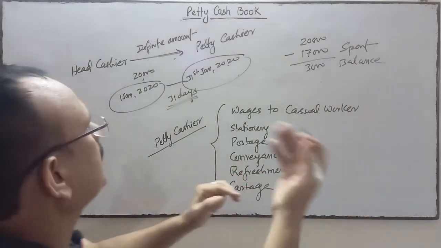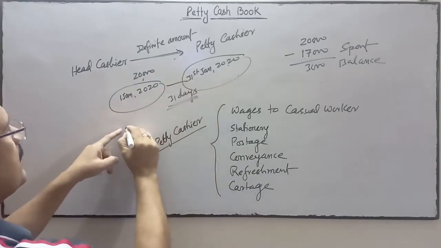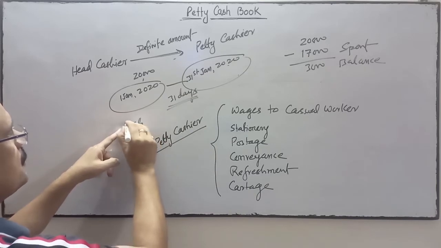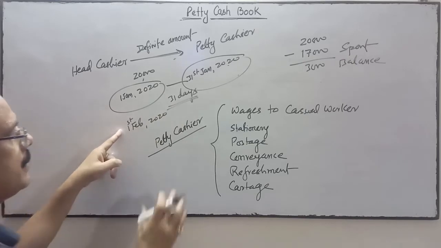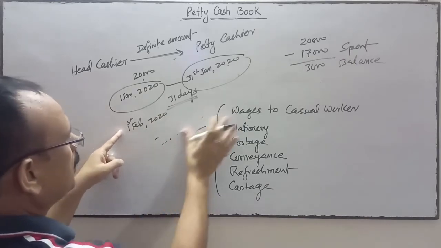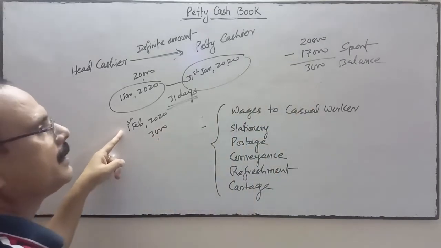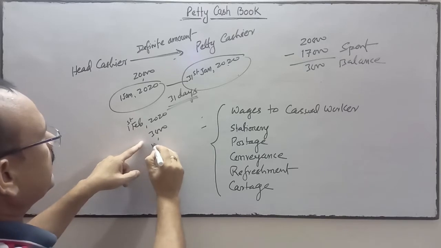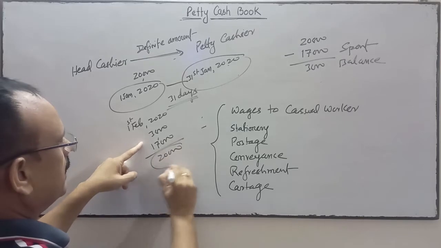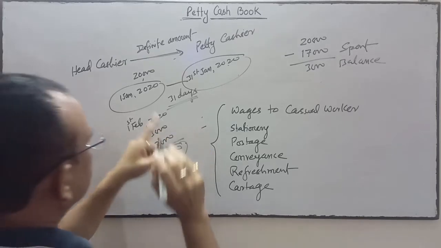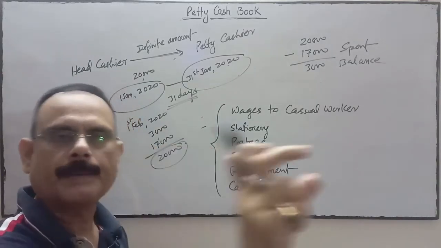Now the next month after January is 1st February. On 1st February 2020, the petty cashier already has a balance of 3,000 rupees. Now the head cashier will give 17,000 to make the sum 20,000 again, and with this the petty cashier does the payments for the month of February.